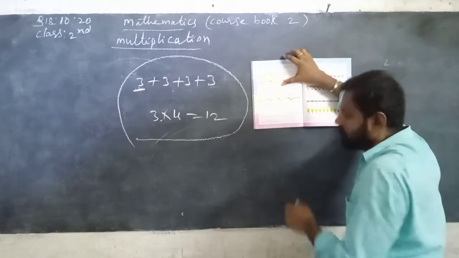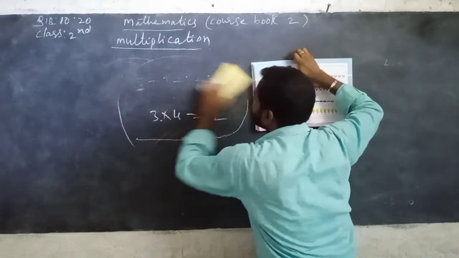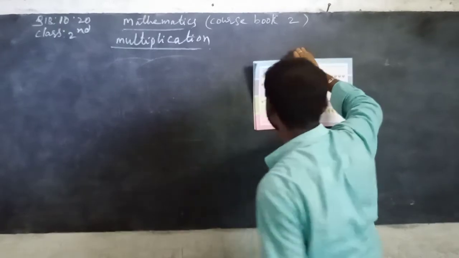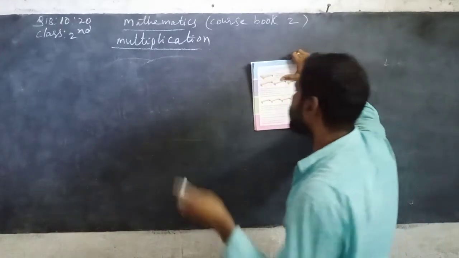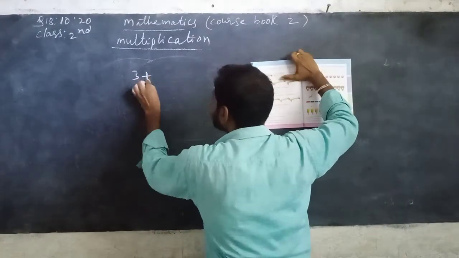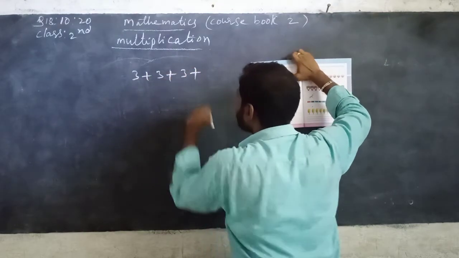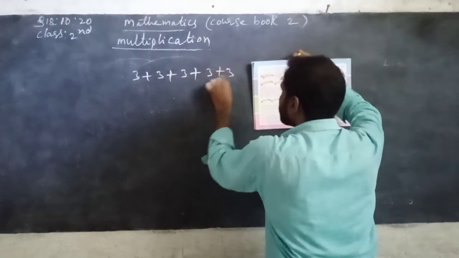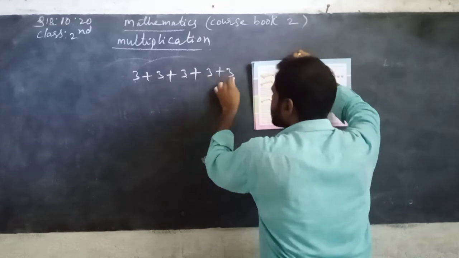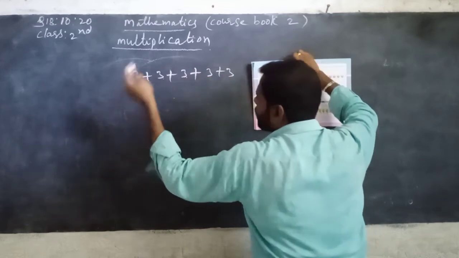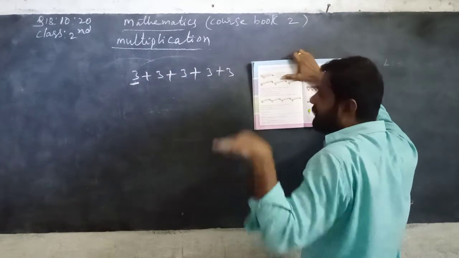See here, you can write this like: 5 groups means each group contains 3 ants, means 3 plus 3 plus 3 plus 3, 3 plus 3 plus 3 plus 3 plus 3. This 3 indicates how many ants are there in each group.